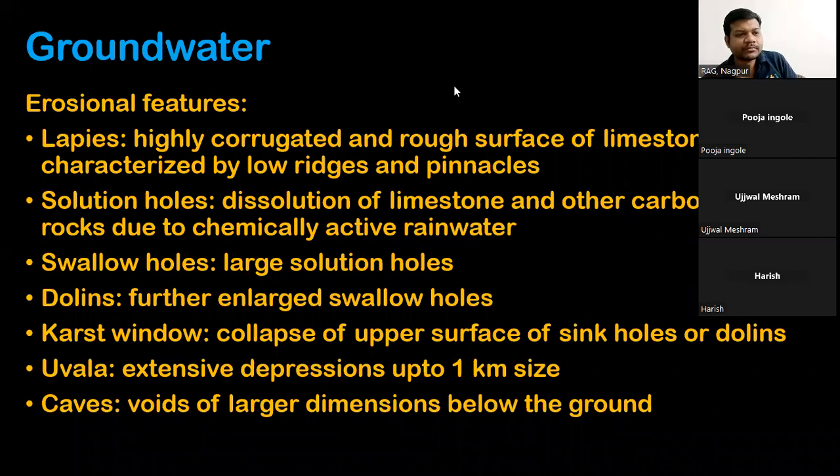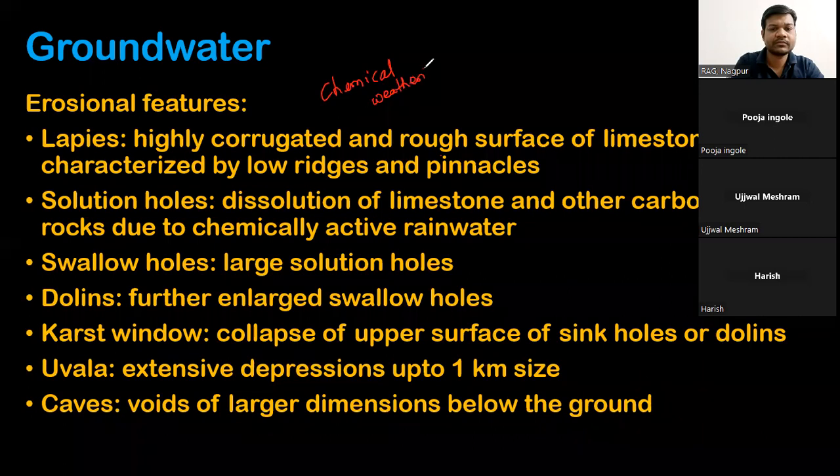Next comes groundwater. Groundwater has an erosional tendency, but the major phenomenon of groundwater erosion is chemical weathering. Groundwater does not act as a mechanical agent like a river, like the ocean, or like wind. It acts more through chemical weathering, right?